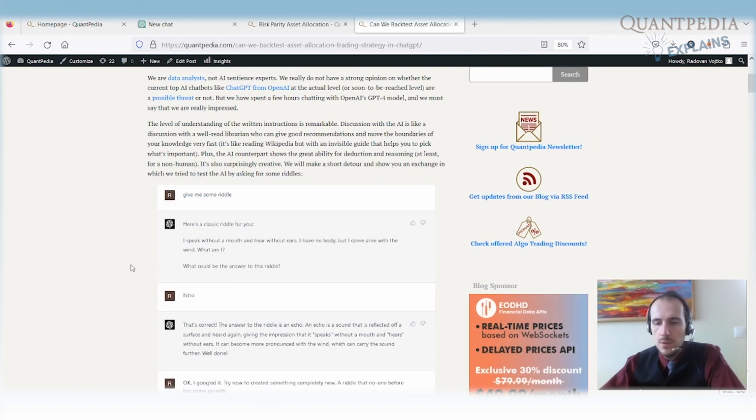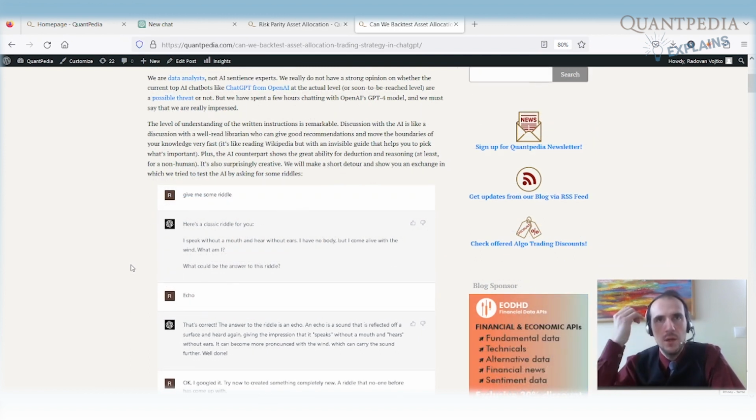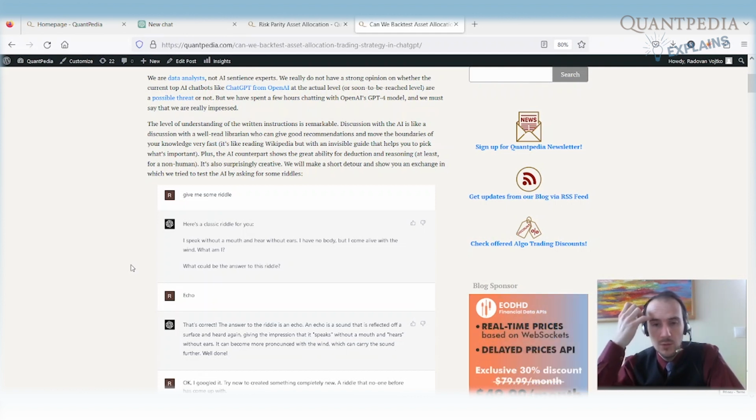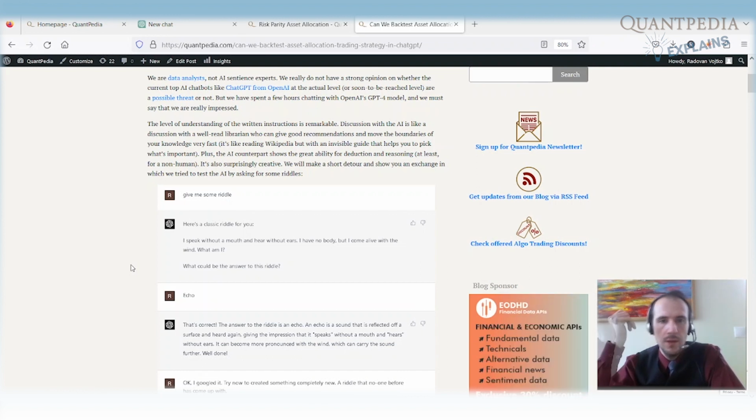So firstly, when we started to work with ChatGPT, we tried some easy things. We tried to use it as a Wikipedia. We read a lot of articles, asked some questions, and compared what ChatGPT gave us to Wikipedia articles and to what we could Google, and we must say that the level of understanding of the written instructions is really remarkable.